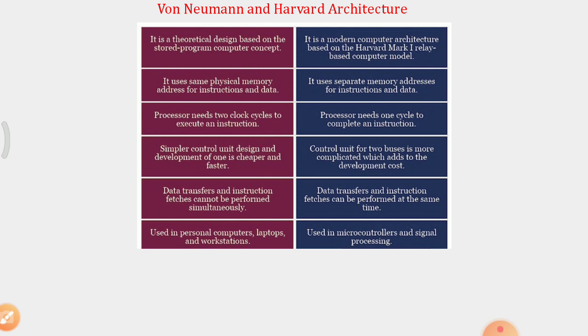So the von Neumann architecture is basically used in personal computers, laptops and workstations, whereas Harvard architecture based processors are used in microcontrollers and signal processing.